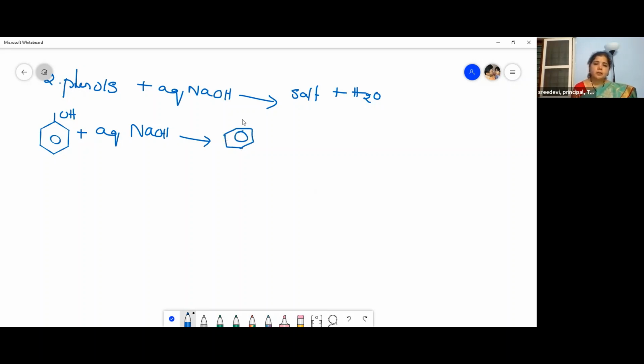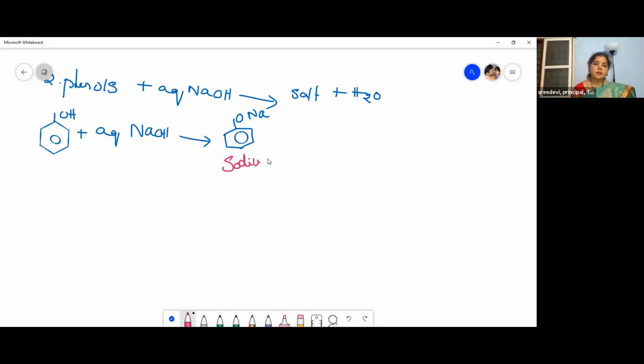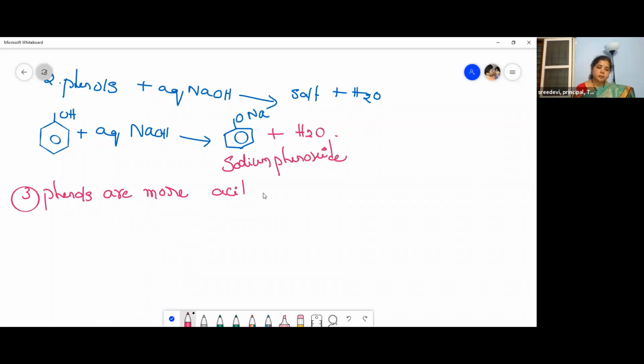Sodium phenoxide and water, H2O. Okay, so this is the second one. Now, this is the most important: phenols are more acidic than alcohols. Phenols are more acidic than alcohols. Remember, they are more acidic than alcohols